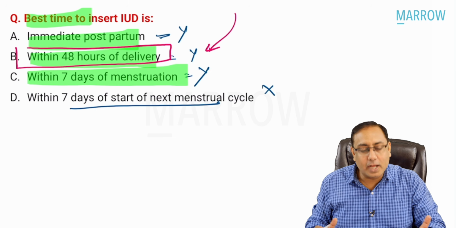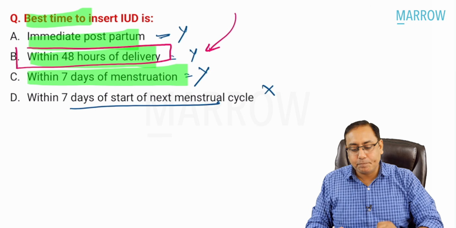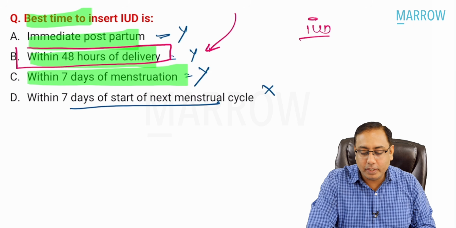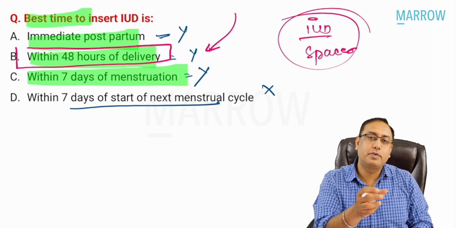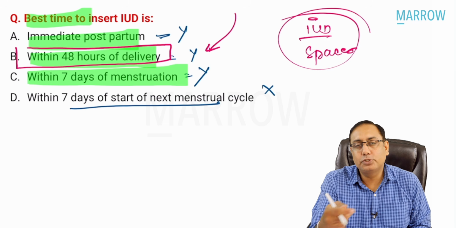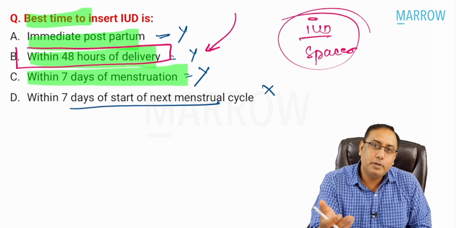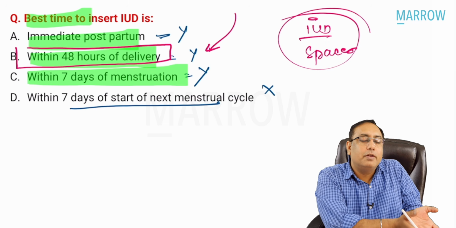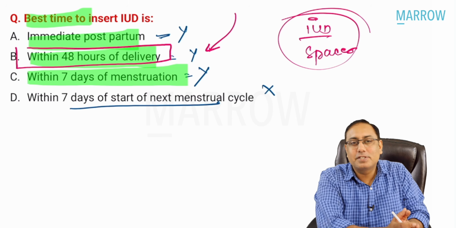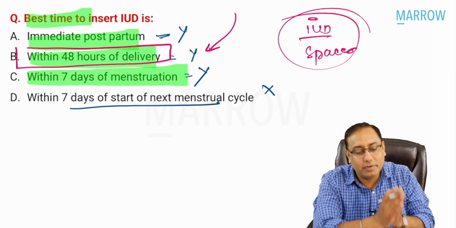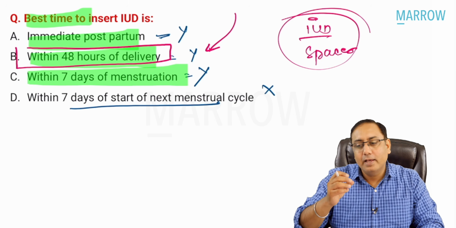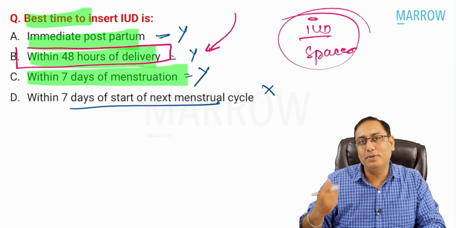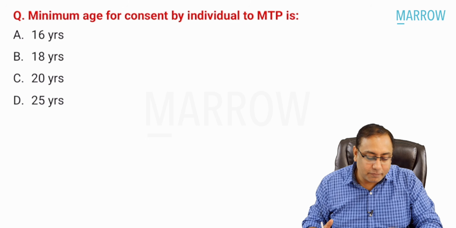I have a rationale for this. The rationale is, beta, what is the use of intrauterine device? These are working as spacers. So what do you mean by spacers? After the one birth, the second childbirth should be delayed. So the second childbirth will be delayed when? Only if the first child was born. So the best time of insertion of intrauterine device is always within 48 hours of delivery. That gives the best possible effective use of intrauterine device for contraceptive benefits.